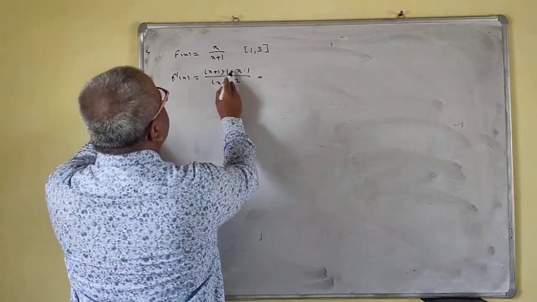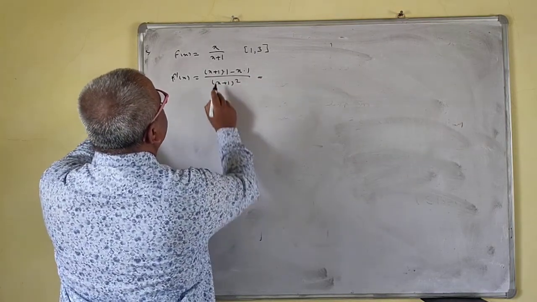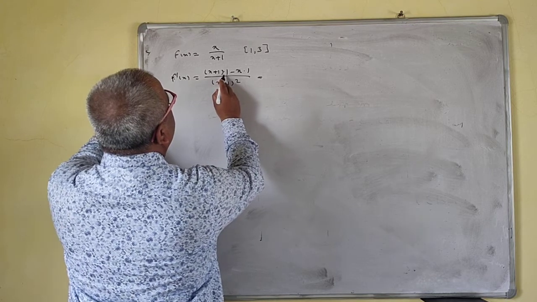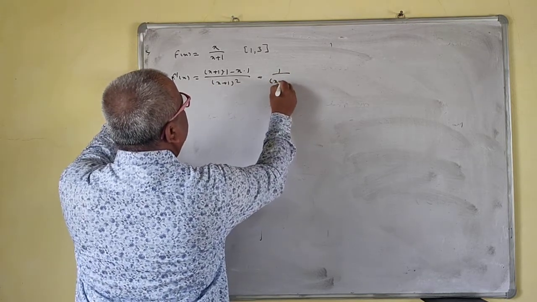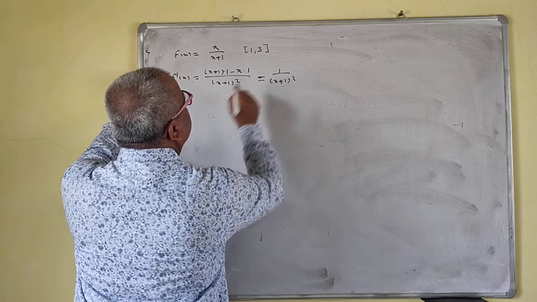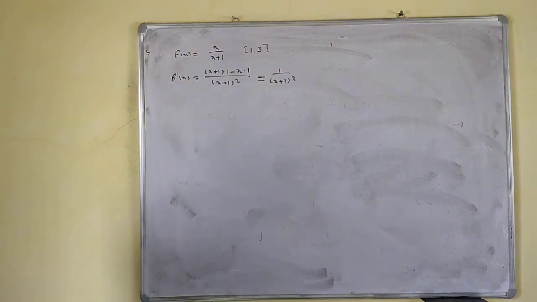Okay, so your x's get cancelled, and this is what? 1 upon x plus 1 square is your derivative.